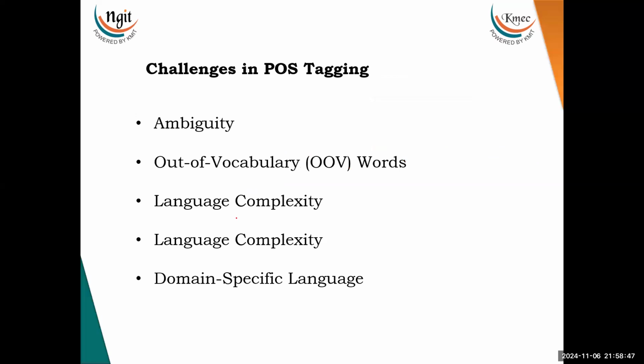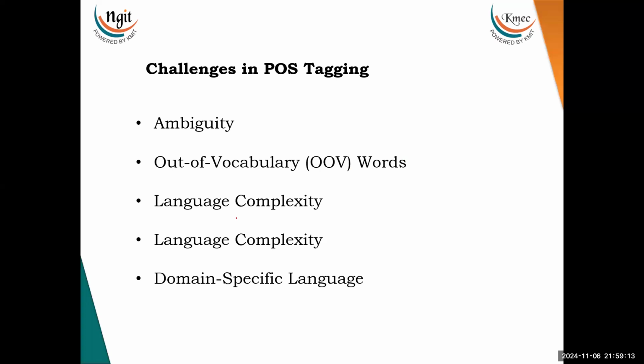Then the challenges in POS tagging. What are the various challenges that we face in POS tagging? First one is ambiguity. Second is out-of-vocabulary words. Third is language complexity. And next is domain-specific language.